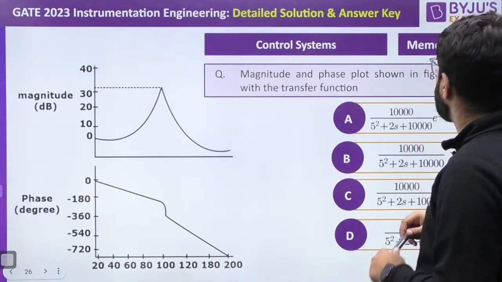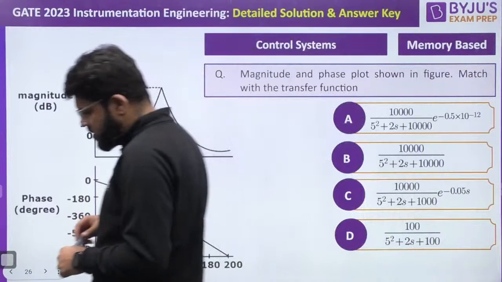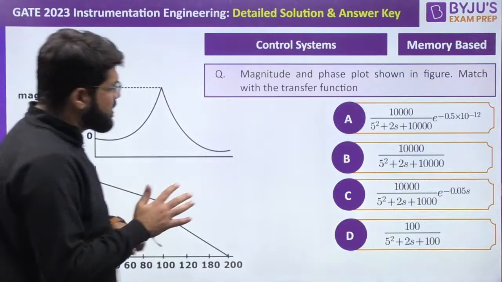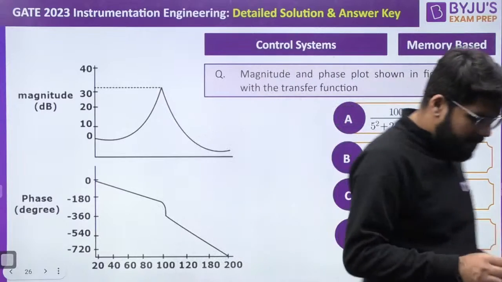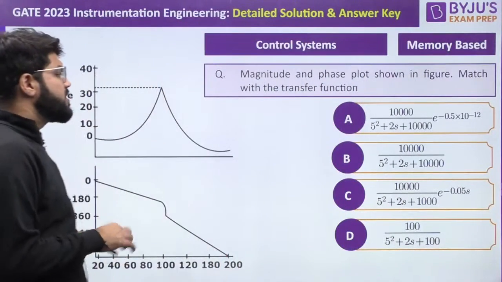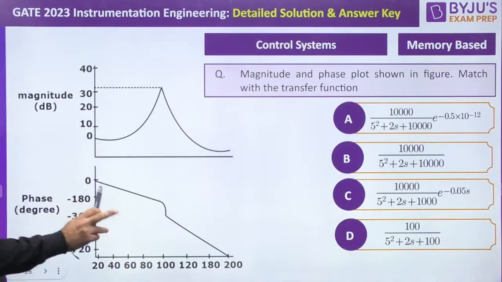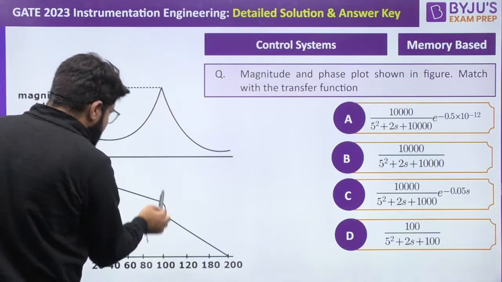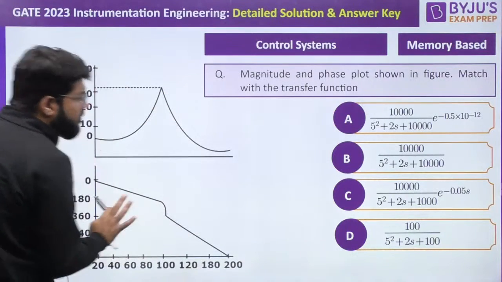Magnitude and phase plot is shown in the figure. Match with the transfer function. Now please everybody see that at omega equal to 100 there is a resonant peak and there is a sudden drop of the phase.